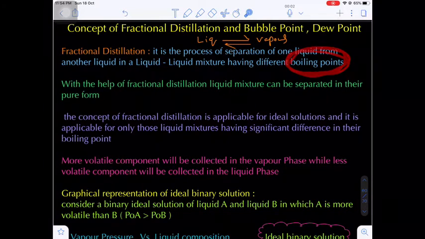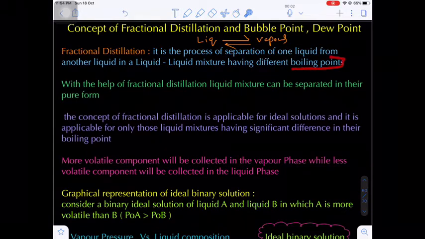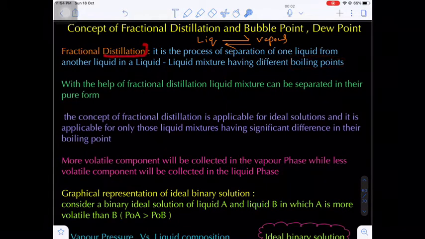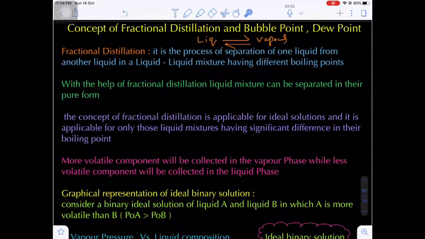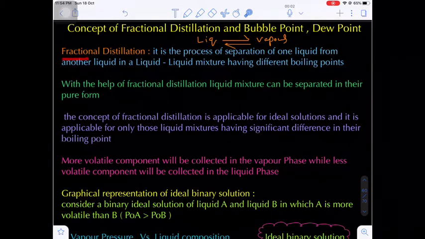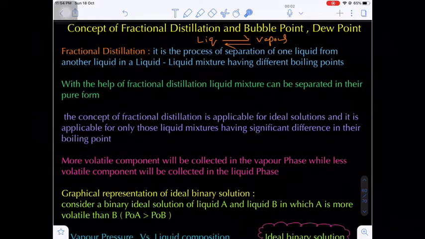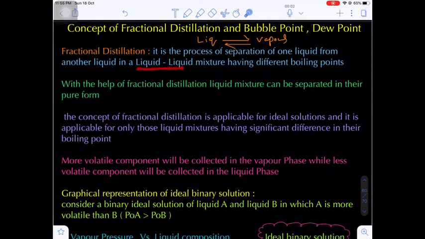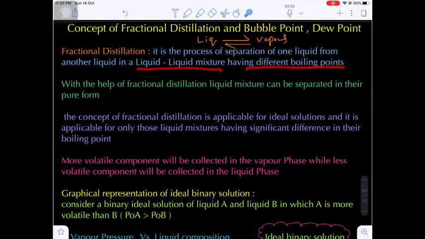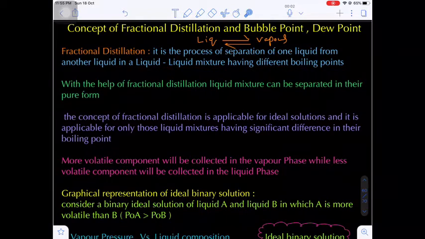If the boiling point difference is 30 degrees Celsius or above, then it is easy to separate the components from the mixture in the solution. If the boiling point difference is less than 30 degrees Celsius, then we can use fractional distillation. In this process, separation of one liquid from another, that is liquid-in-liquid type mixtures, the liquids should definitely have different boiling points.